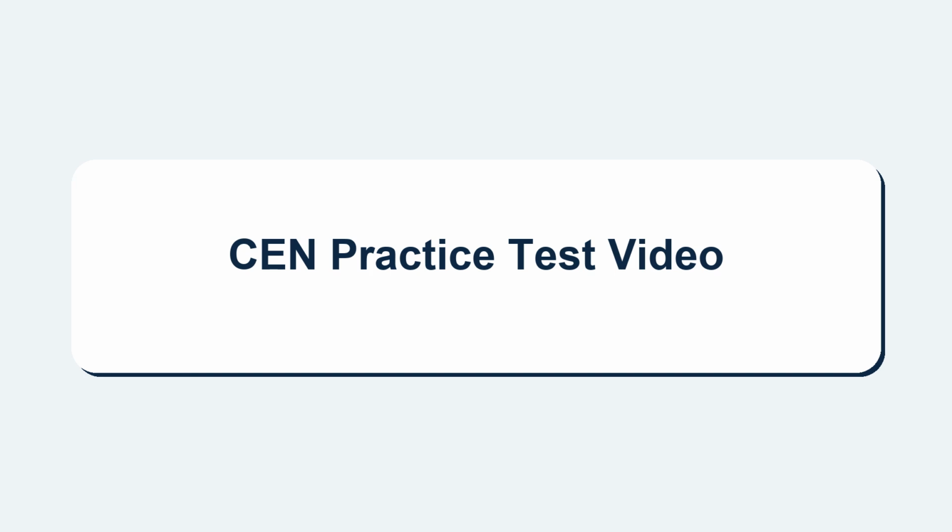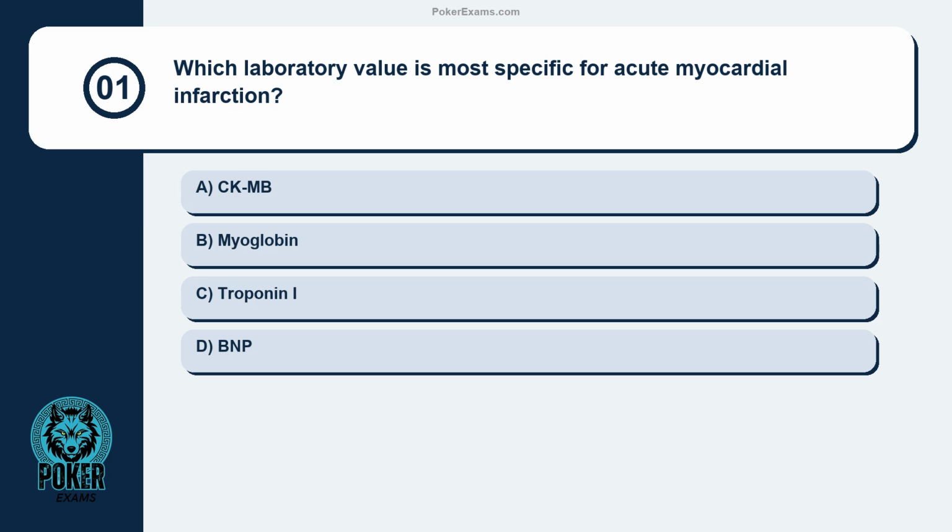CEN Practice Test video. Question 1. Which laboratory value is most specific for acute myocardial infarction? CK-MB, myoglobin, troponin I, BNP.